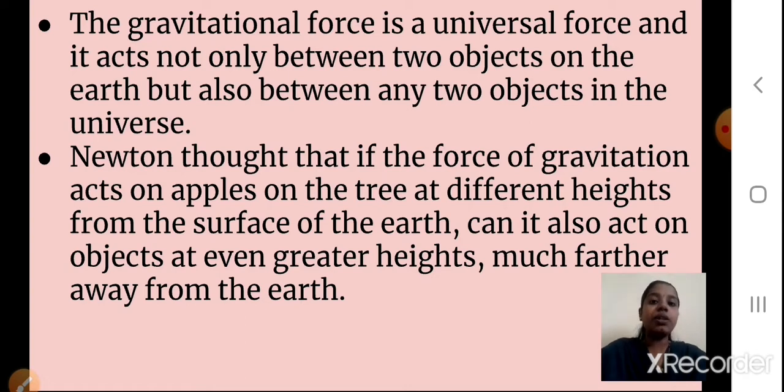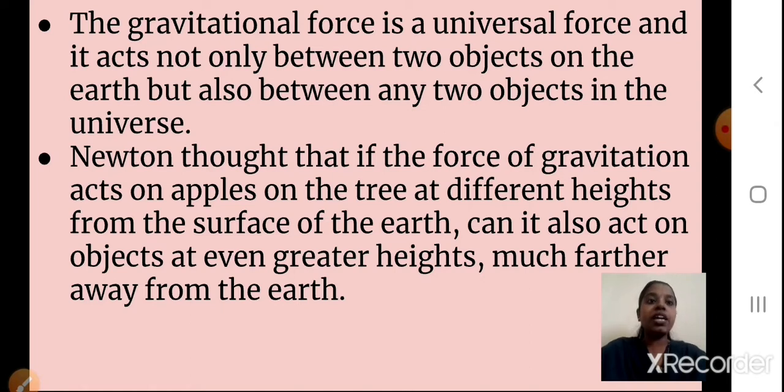It is not compulsory that it is exerted only by the earth between two substances on the earth, but it may also act between two objects in the universe. In the universe also, any two objects can be attracted towards each other because of this gravitational force. I hope you understood the definition. Again, I'll repeat, the gravitational force is a universal force. It acts not only between two objects on the earth, but also between any two objects in the universe.